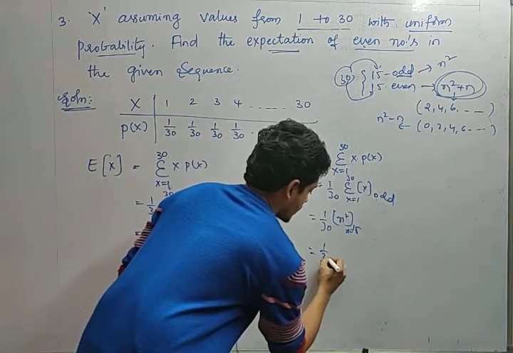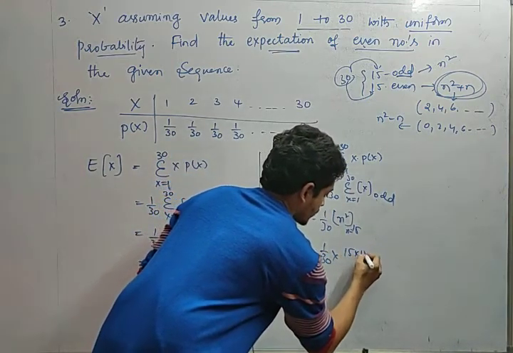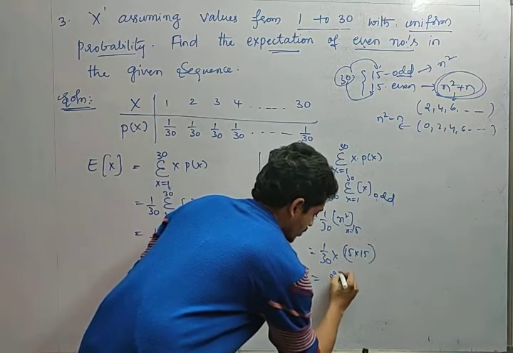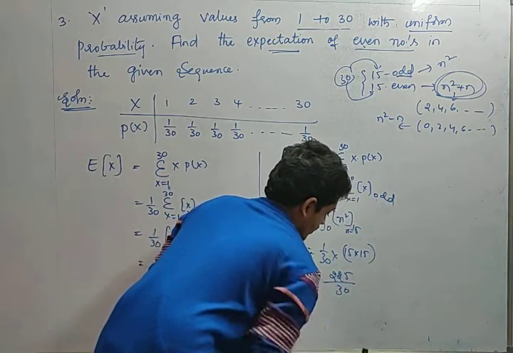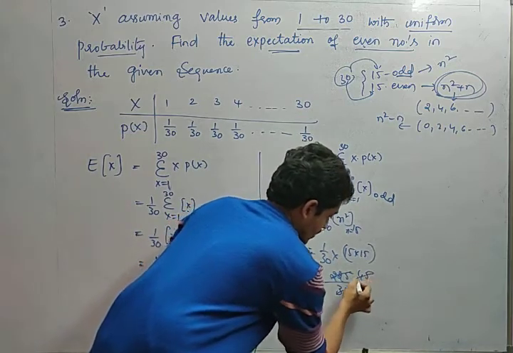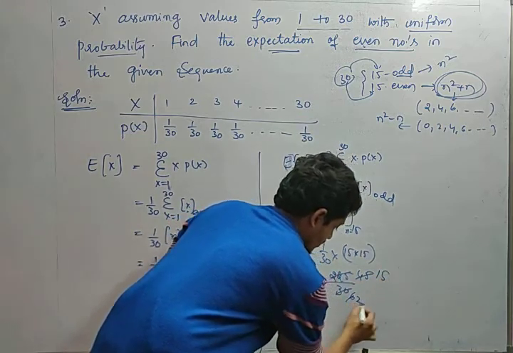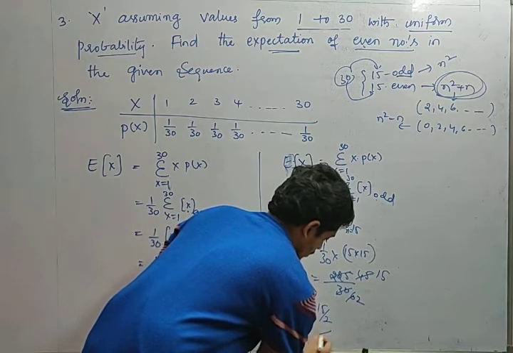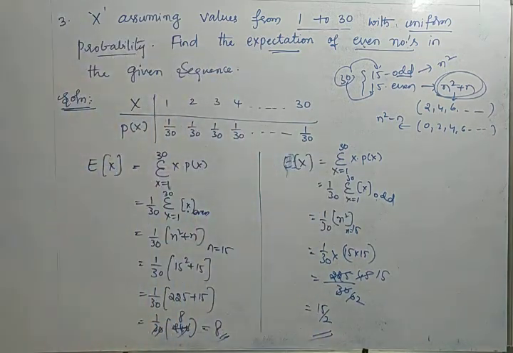So 1 by 30 into, what is n square? 15 into 15, that is nothing but 225. 225 divided by 30. 5 4s 20, 5 5s 25, right? 5 6s are 30. 3 1s are 3, 3 5s 15, 3 2s 6. That is nothing but 15 by 2. This is the way we approach these type of questions.